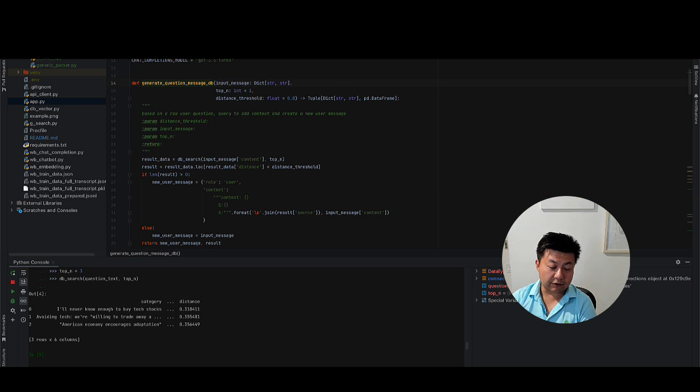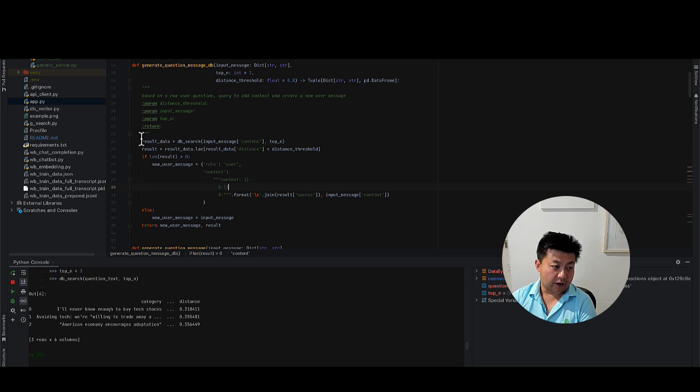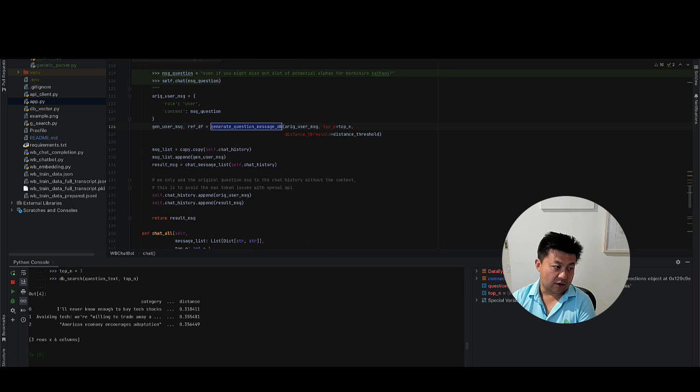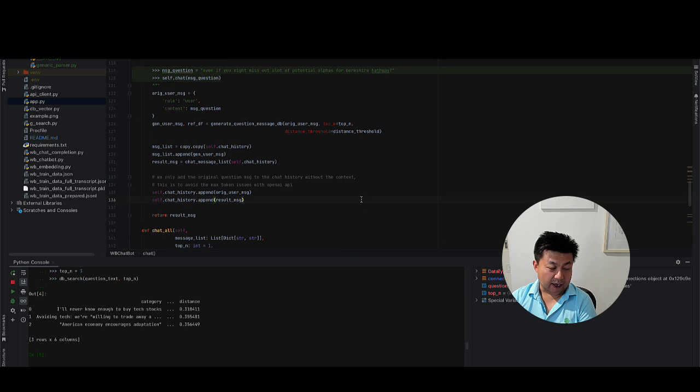Now we can go back to the completion code, call the DB search function, get the result context back, and then turn this into a user message, and then pass this user message back to the OpenAI calls, and then finally return the resulting message, which is now a system message, back to the caller.